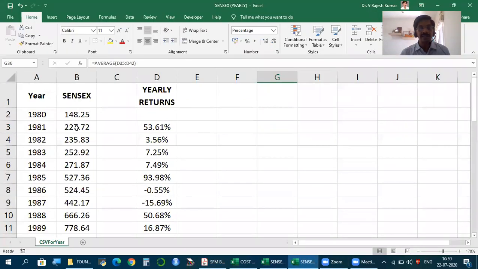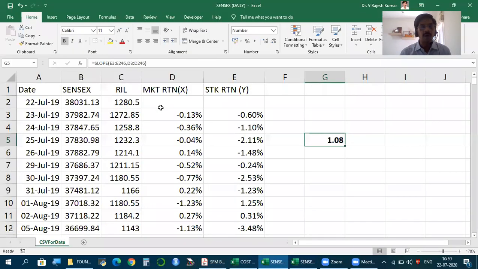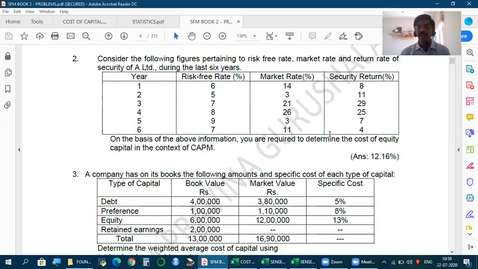We have the idea, yearly returns, and the formula, but here it has been readily calculated and given. Similarly, security return, stock return, again, how to calculate, we had seen. So this minus this divided by this, but here again, it has been readily given to us. So here, market rate of return and stock return have been given.